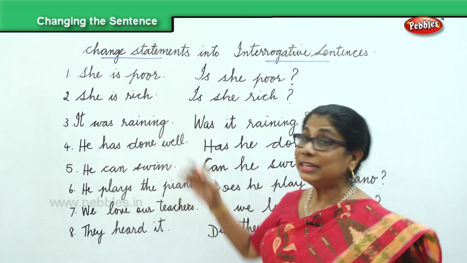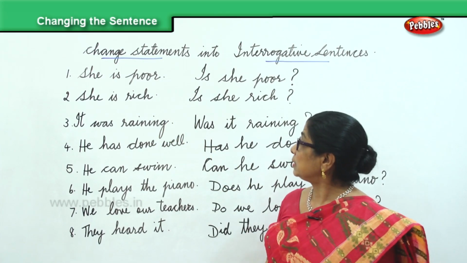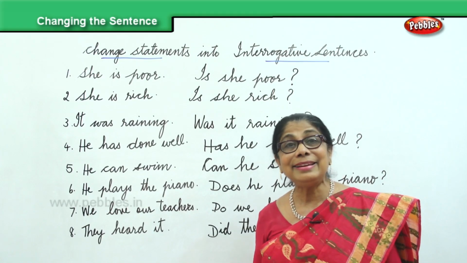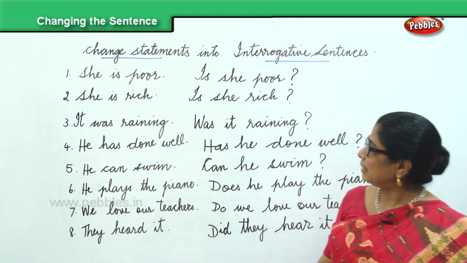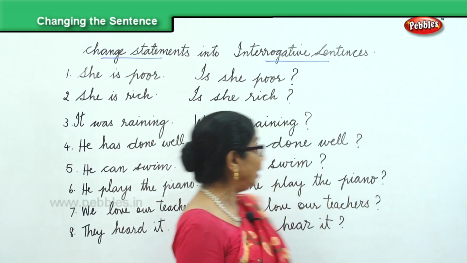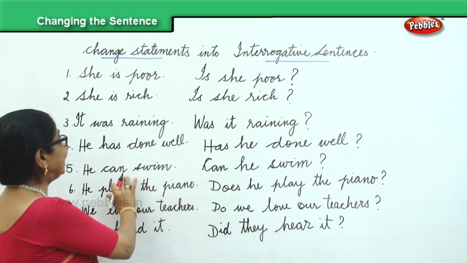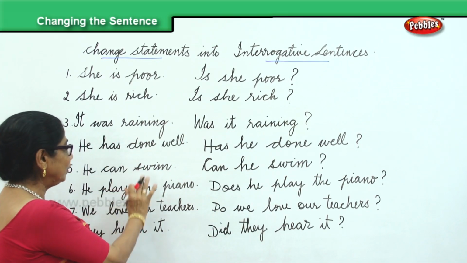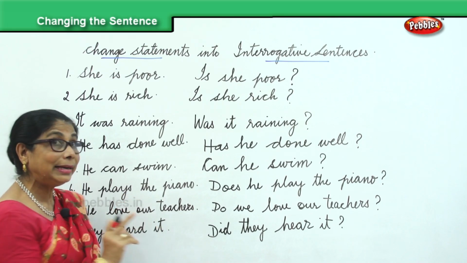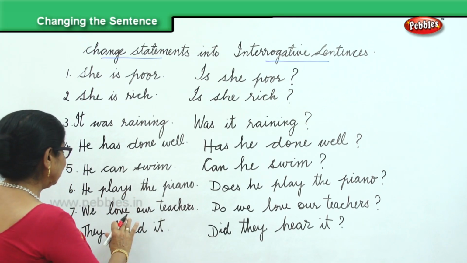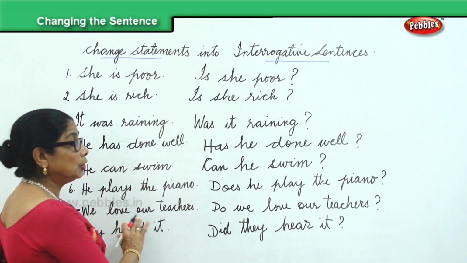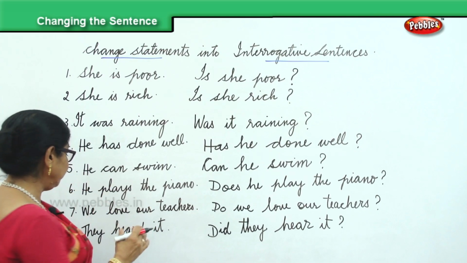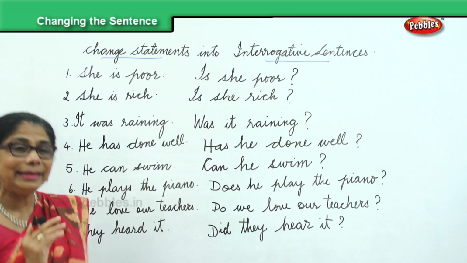She is rich. Is she rich? It was raining. Was it raining? He has done well. Has he done well? He can swim. Can he swim? He plays the piano. Does he play the piano? We love our teachers. Do we love our teachers? They heard it. Did they hear it?